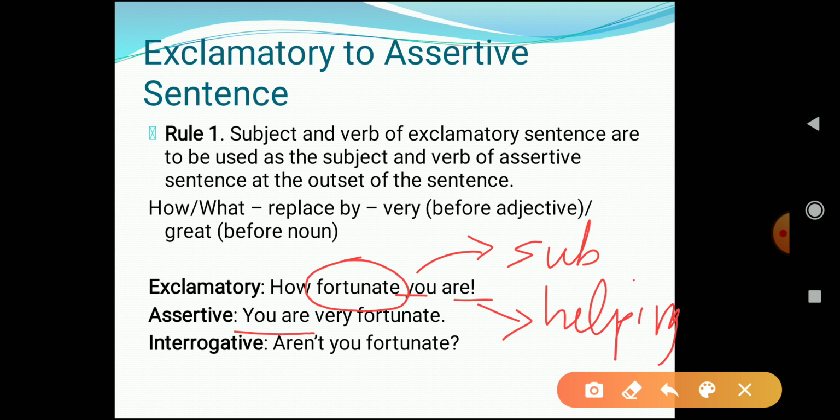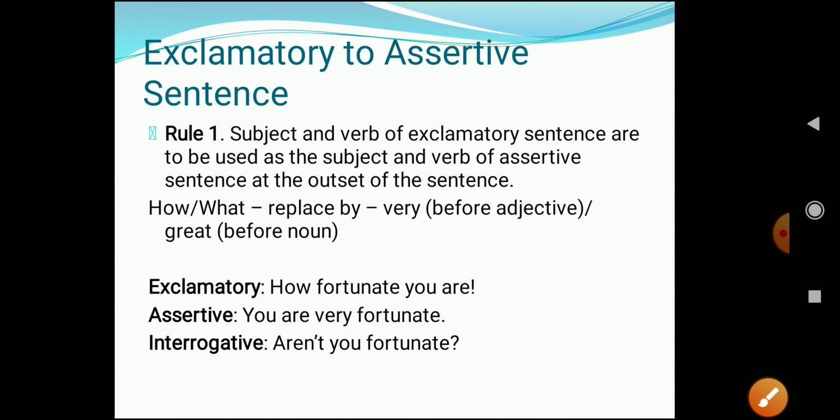So before the adjective we have to use the word very. So we have just placed very before the adjective. So the sentence has transformed into an assertive sentence and it has become what? You are very fortunate. I hope this is clear to everyone.